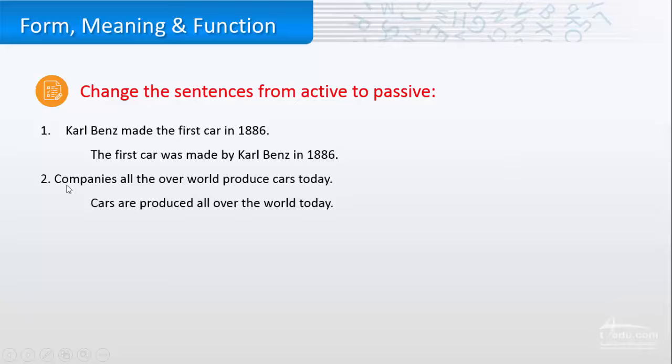So let's see number two. Companies all over the world produce cars today. Cars are produced all over the world. So are, because it's in the present, and we have produced, the past participle of produce.